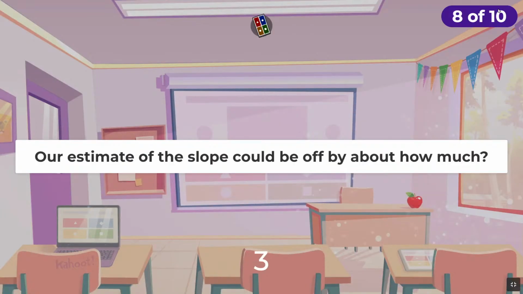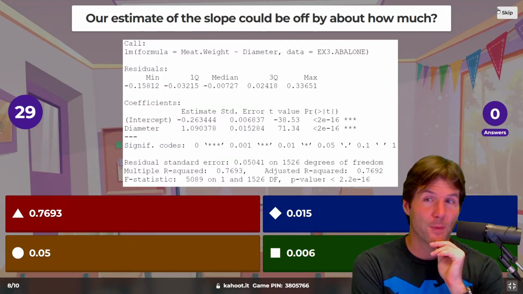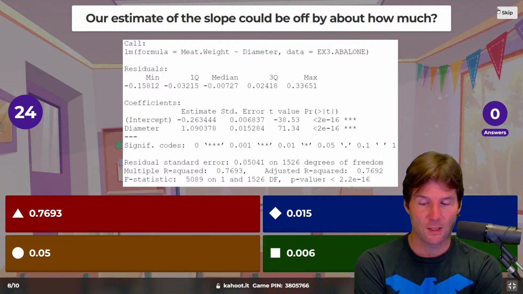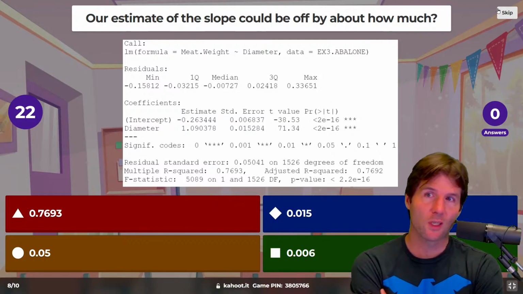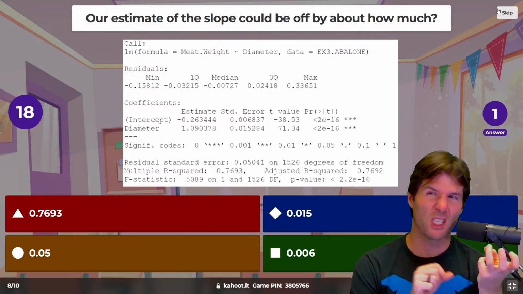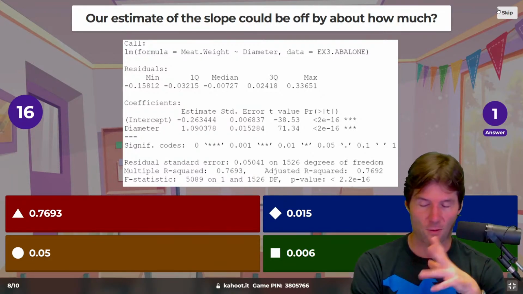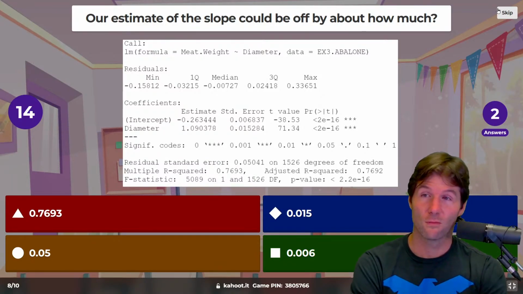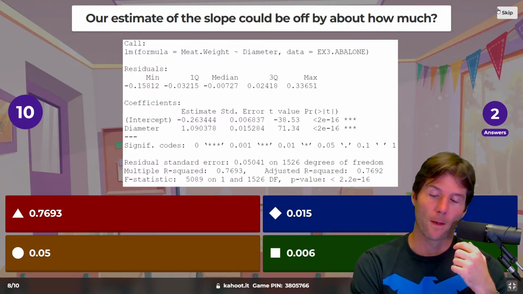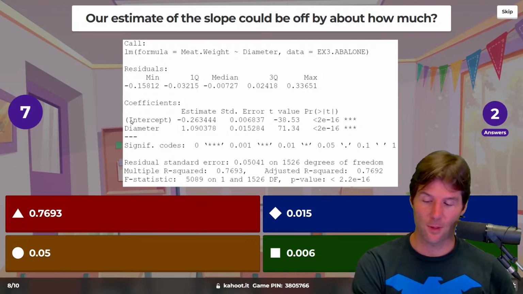Let's do this. Our estimated slope could be off by about how much? We haven't covered this much, but you should know it. So this is the uncertainty thing I talk about a lot. We were predicting the meat weight from the diameter of an abalone, those crazy sea creatures. They are like shell creatures, and you open them up and get the meat out of them, and you eat the meat if you're carnivore, pescatarian, sure. And with this right here, the slope is the diameter.